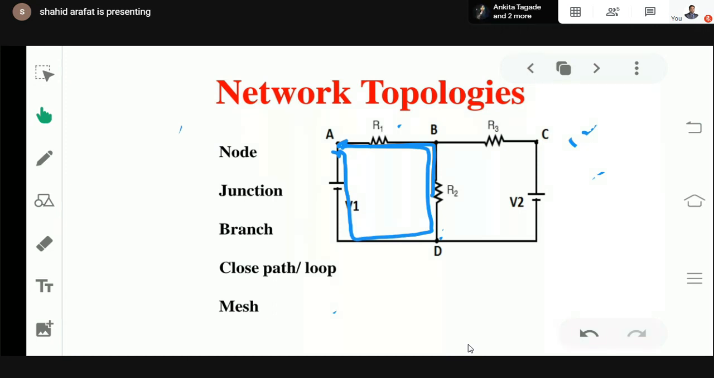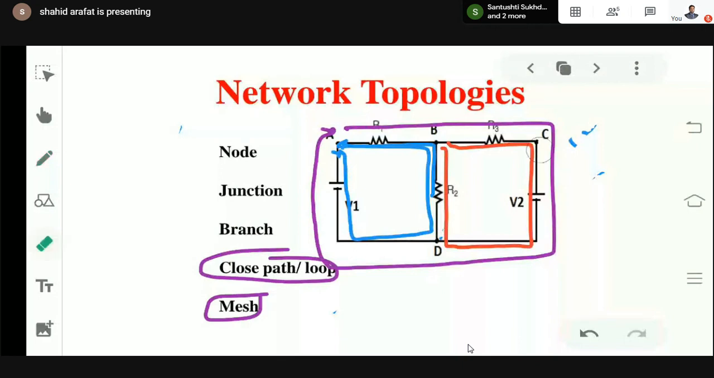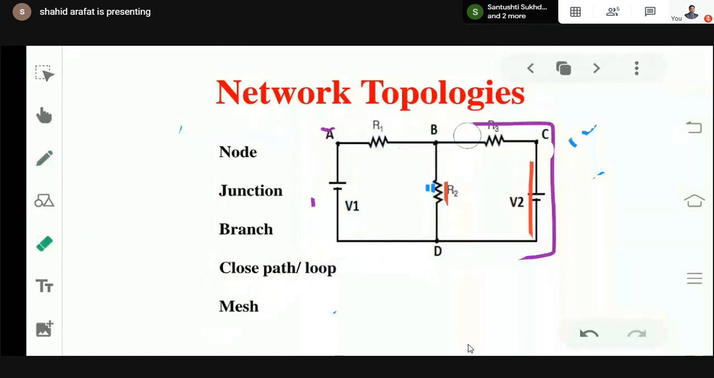Then we can have another closed path. If I start from B, moving on to C, D, and back to the same point, again this is also a closed path. Then we can have one more closed path. If I start from A, moving on to B, C, then D, and coming back to A, then this can also be considered as a closed path. Means the requirement of a closed path is just to start from any point and, by traveling, come back to the same point. So that is your closed path. So in the given network, we are having three closed paths, but there is a slight difference between closed path and mesh.